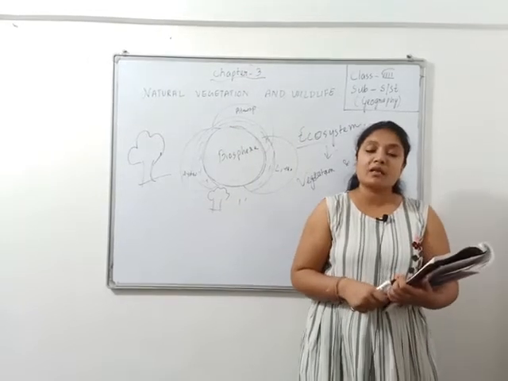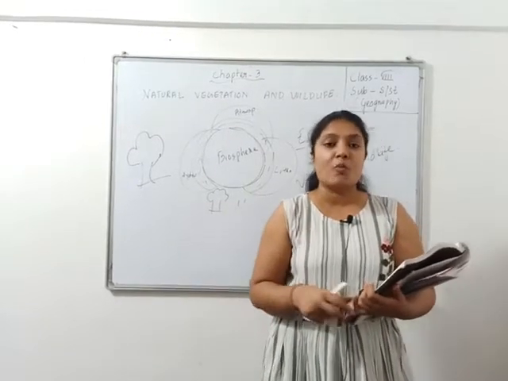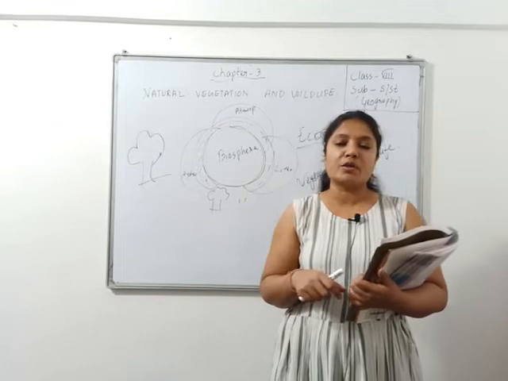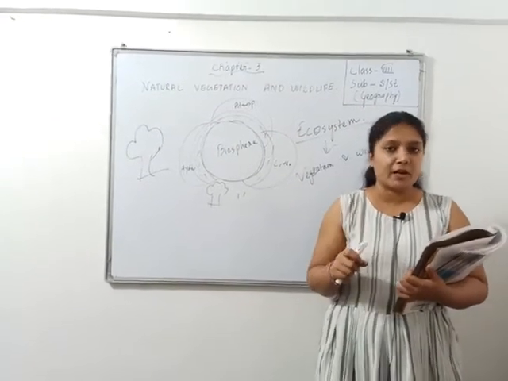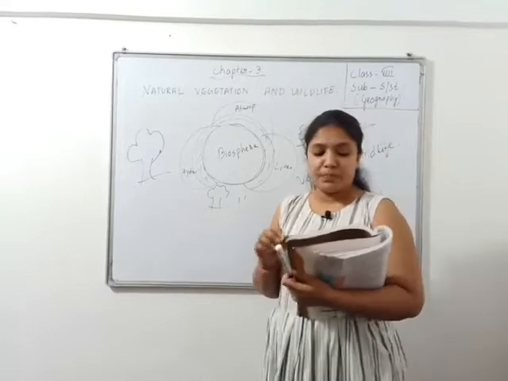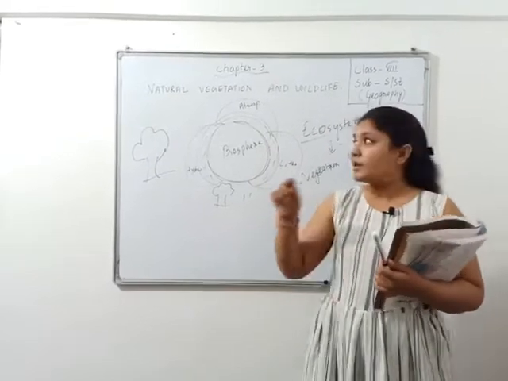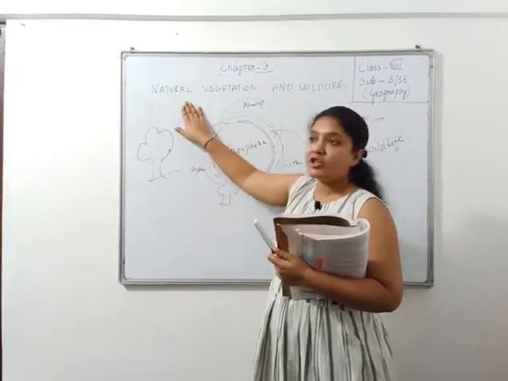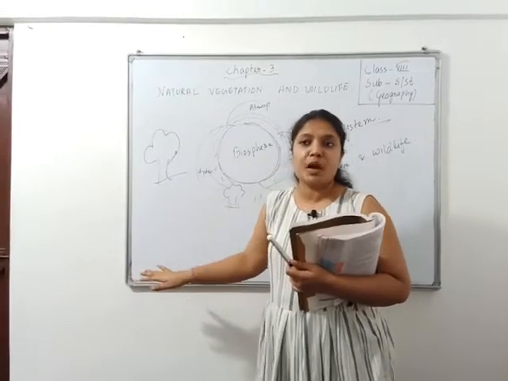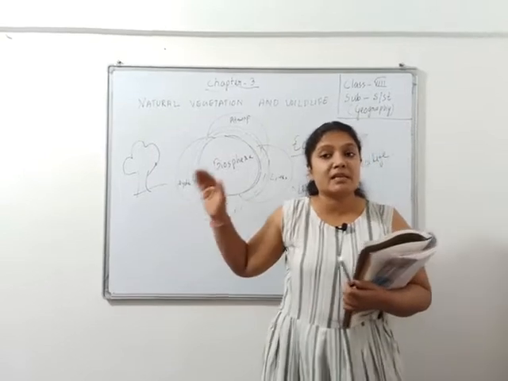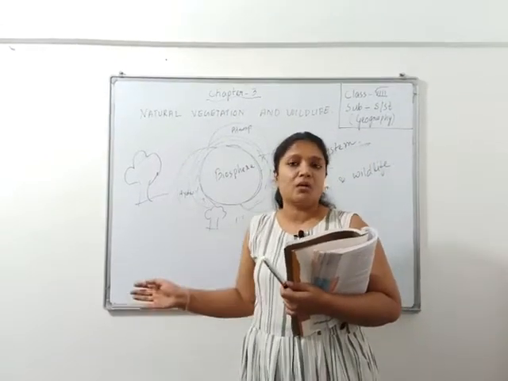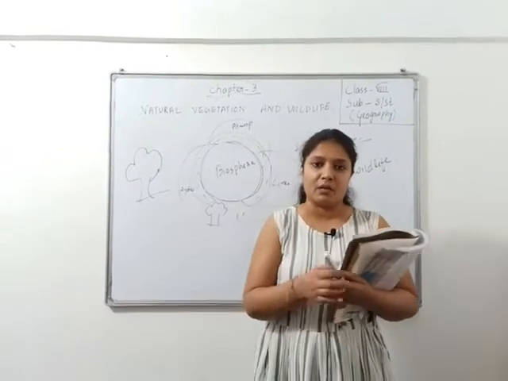There are many basic natural ecosystems also, but in this chapter we are going to discuss basically what? Different types of forest. Particularly we are going to study under natural vegetation. In our chapter what are we going to discuss? We are going to discuss different types of forest. That means what forest is like, how many types there are and what each is like. Okay.